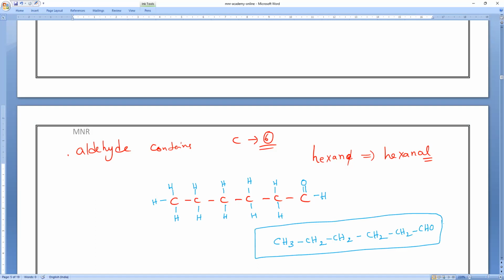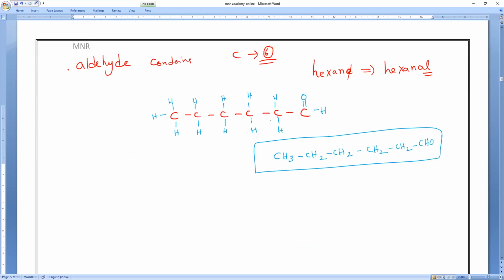That's all. Nothing to worry about. Just have the confidence that whatever I am doing, I can do it. Always note this very important point: irrespective of the functional group, count the carbons in the parent hydrocarbon chain. 6 is hexane, 5 pentane, 4 butane, 3 propane, 2 ethane, 1 methane. So methanal is formaldehyde, ethanal is acetaldehyde, propanal is propionaldehyde.